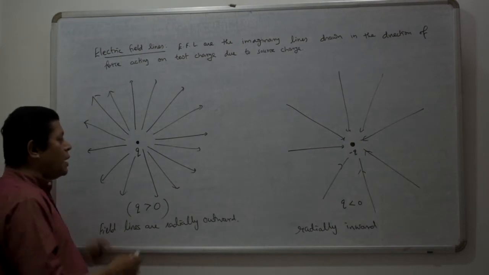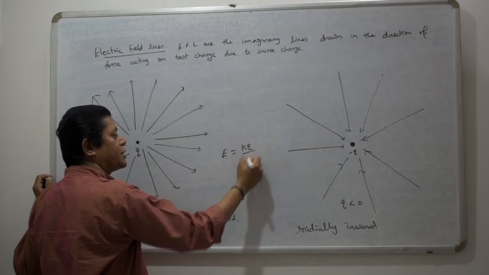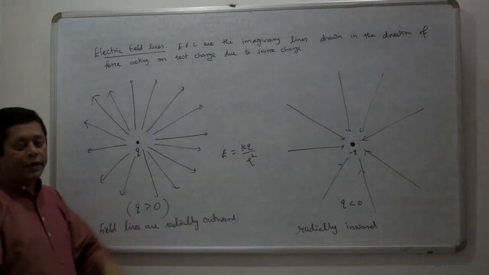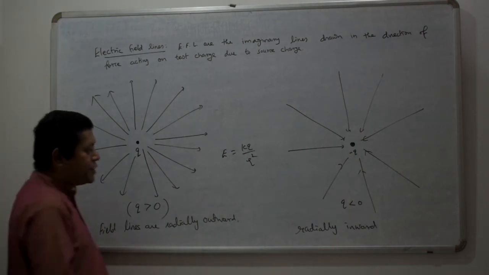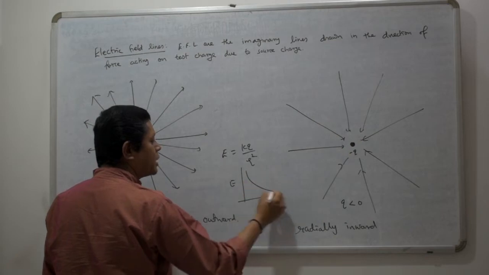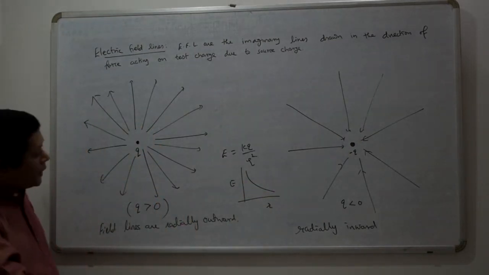One more thing, as we have written the equation of electric field, E is equal to KQ by R square. It means that as the distance increases, electric field decreases. If you do the graphical representation, electric field varies with respect to R, and it will be a decrease like this, 1 by R square.